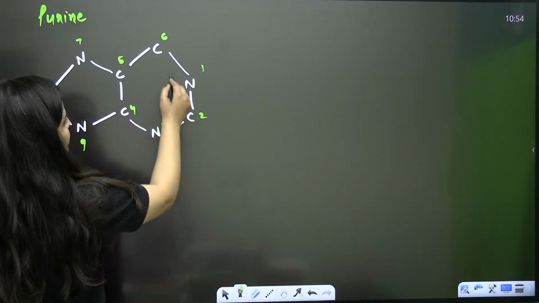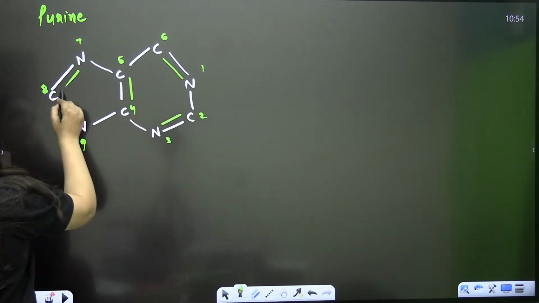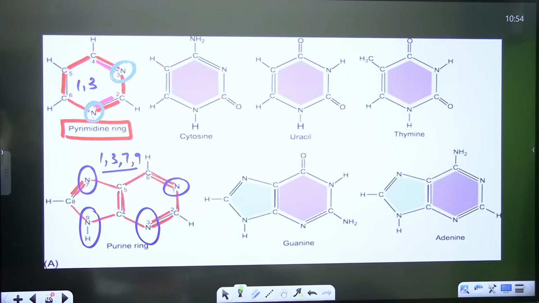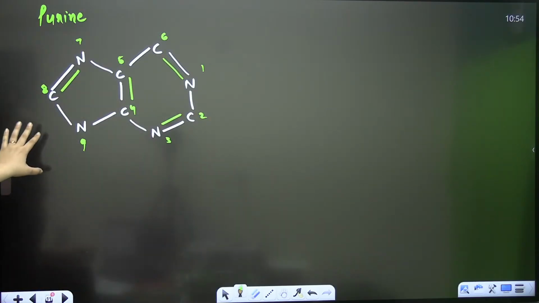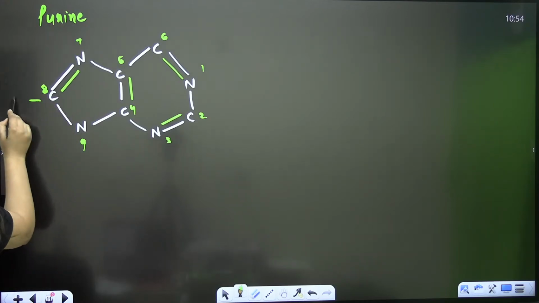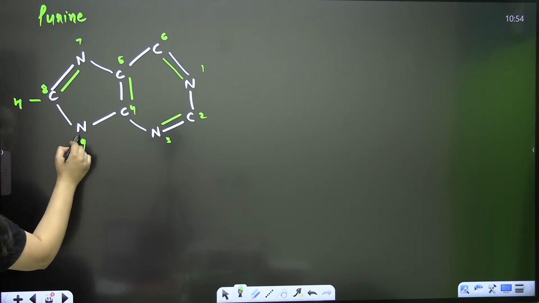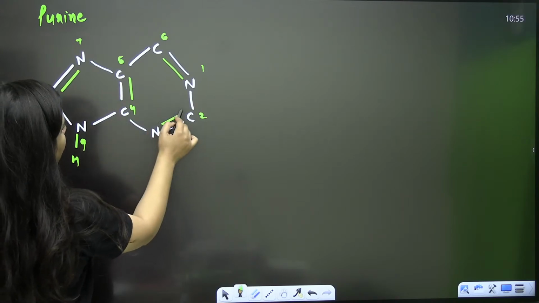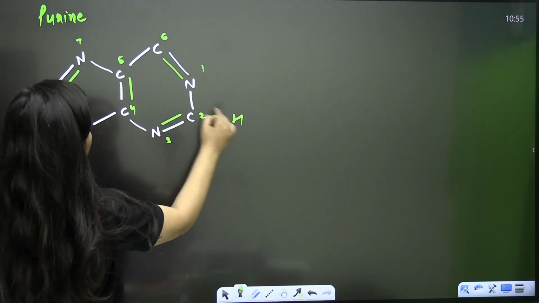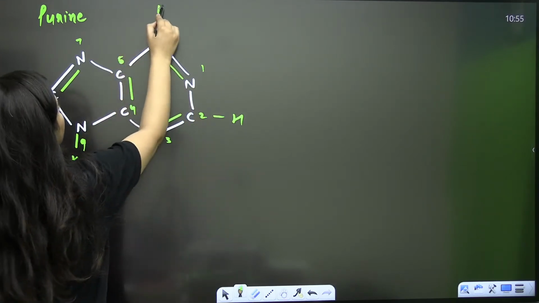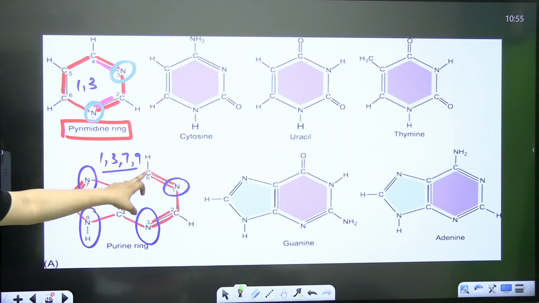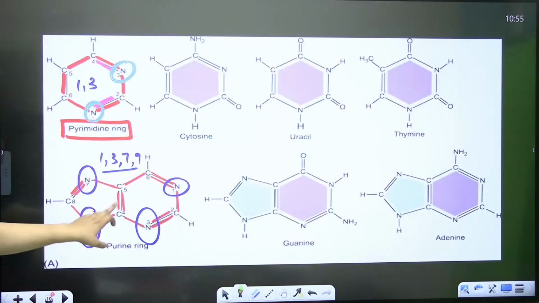And here you know that double bond, single bond, double bond, single bond, double bond. And here also the double bond is there. Right now I'm just talking about the ring, the double bonds and the rings, nothing else. You have to satisfy the valency. So if it is 1, 2, 3, you can write 4 here. Of course, H here. Because your carbon is tetravalent, that's how the structure is present.